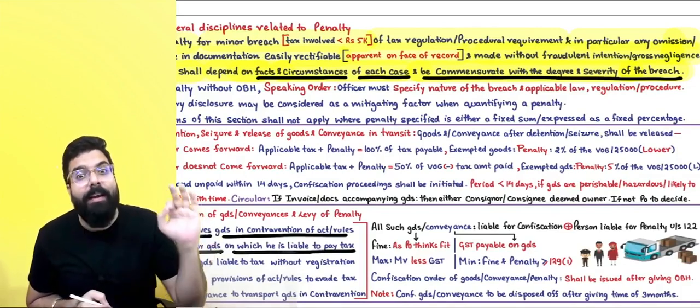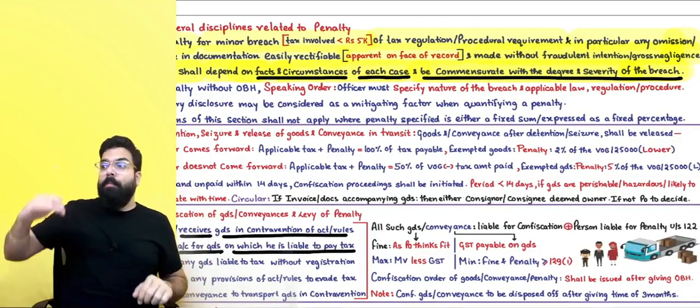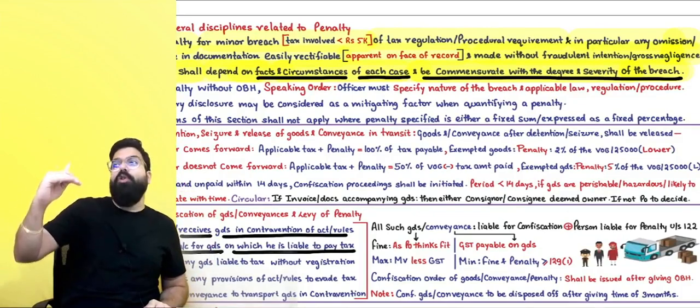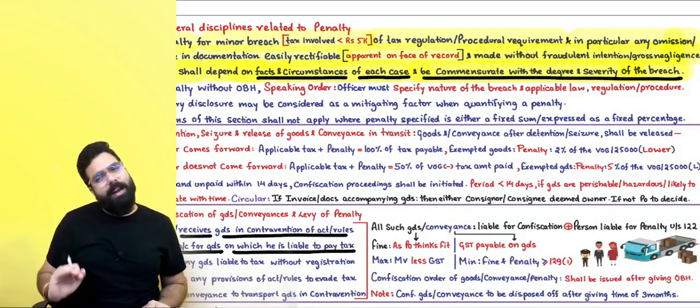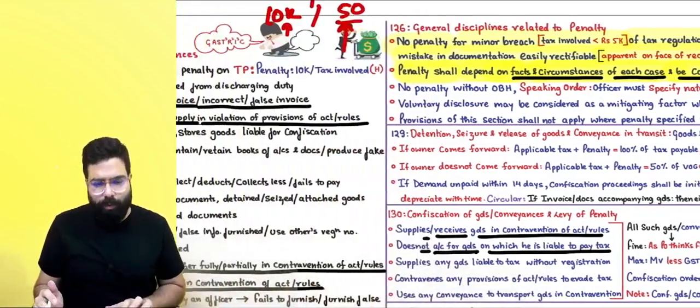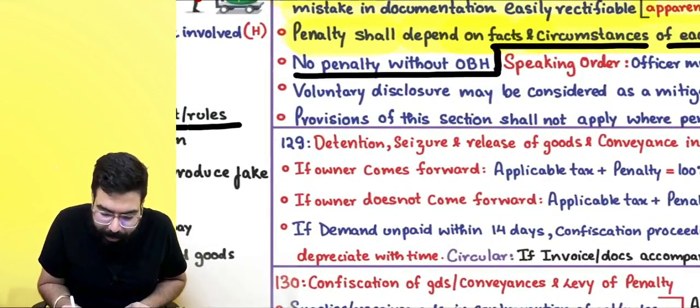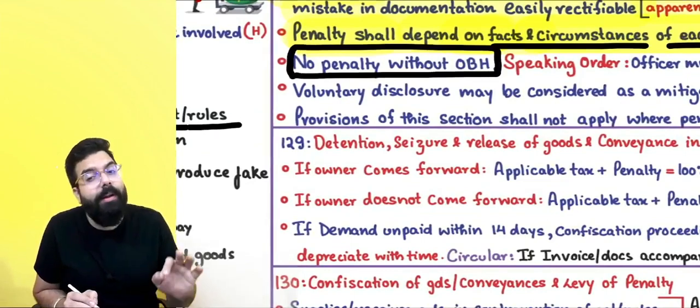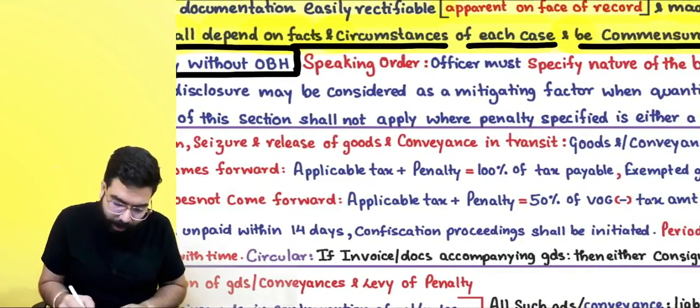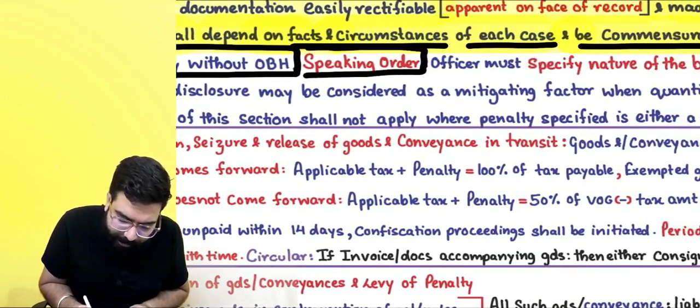The penalty shall be unequal. More severe crime you do, more penalty. Less severe crime, less penalty. That's what they are trying to say. Next, no penalty without opportunity of being heard. Always they will give you an opportunity of being heard. Okay. Sir, always they will pass a speaking order.